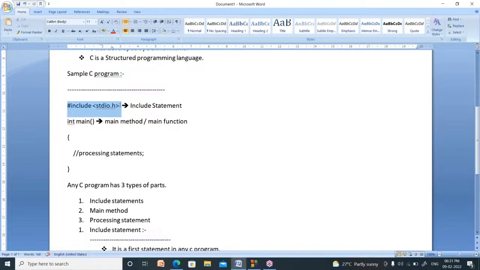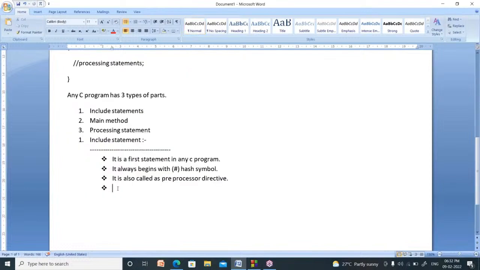So the lines that begin with a hash symbol are called preprocessor, because these are executed at the time of compilation, not at the time of running. So it is called preprocessor.